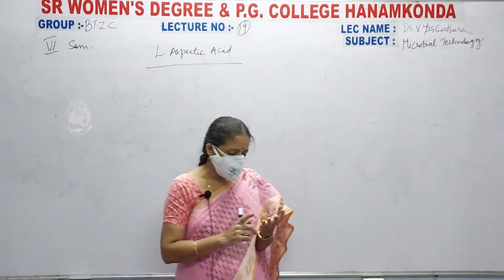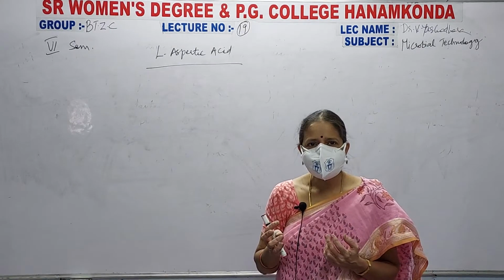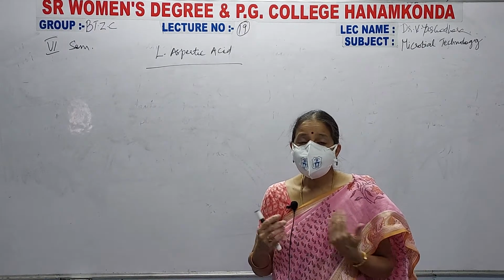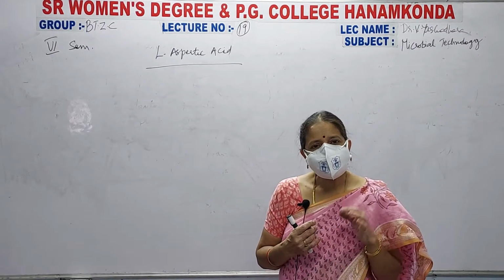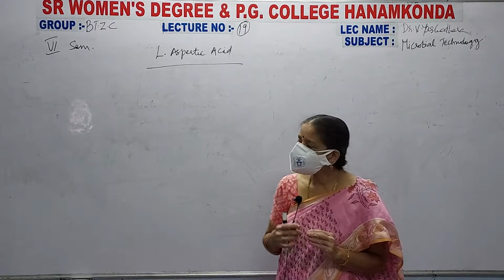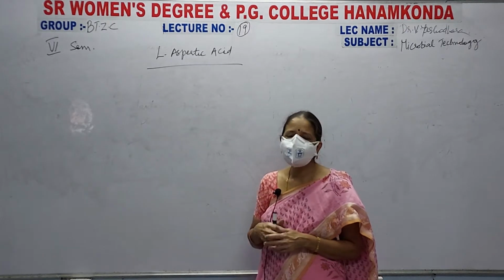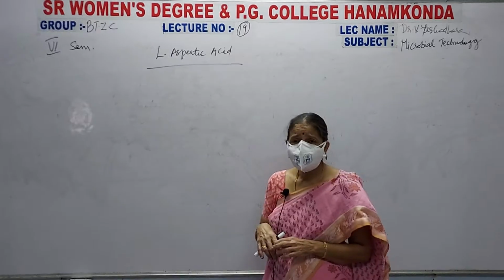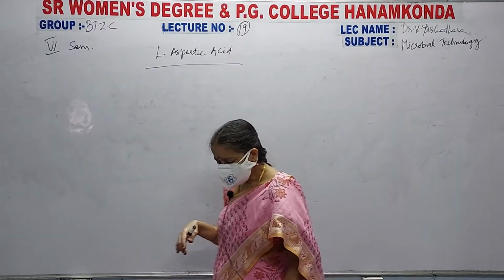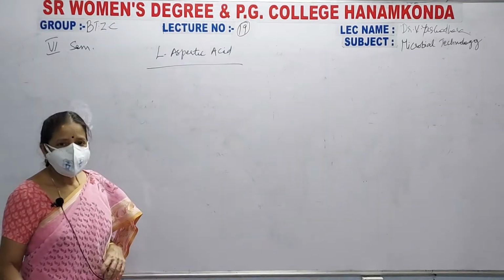That means two acids we have completed, that is lactic acid and citric acid. Now we have started your amino acids, that is L-glutamic acid, which we have already completed. Today we are going to see another amino acid, that is your L-aspartic acid. Now see here, we have entered into the productions, that is your third unit.